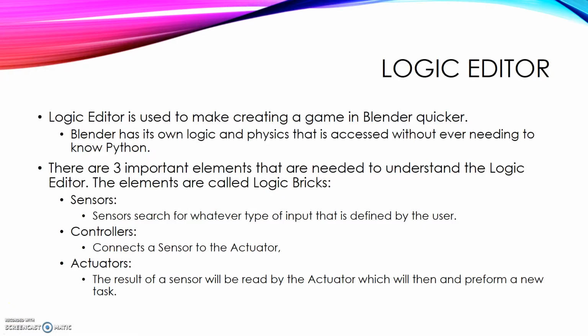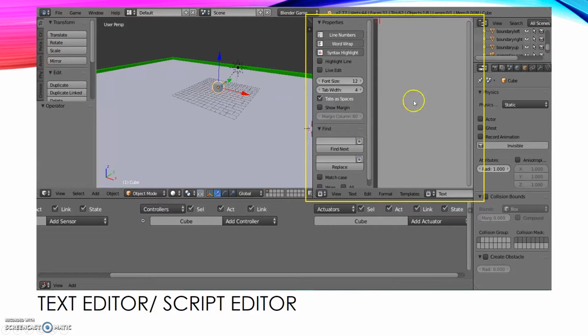As I mentioned before, the Logic Brick editor is used to create a quicker Blender experience. So if you wanted to do something very simple and you didn't really want to have too much going on, such as maybe you don't want to program your keyboard keys to move your character around, you can use the Logic editor. It has a built-in sensor that will sense when a key is pressed, and it will move forward. That's what these are: the sensor, the controller, and the actuators. Those are the 3 logic editor bricks that we were using. Here's an example of the script editor, which is where we typed all of our Python code in.